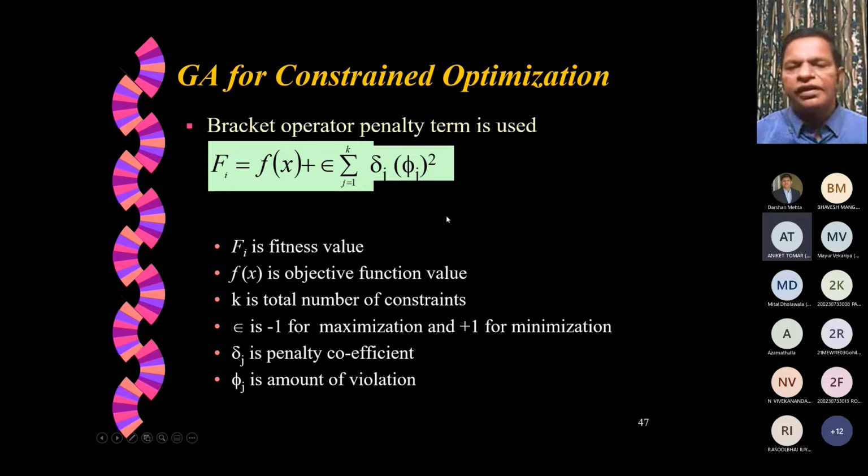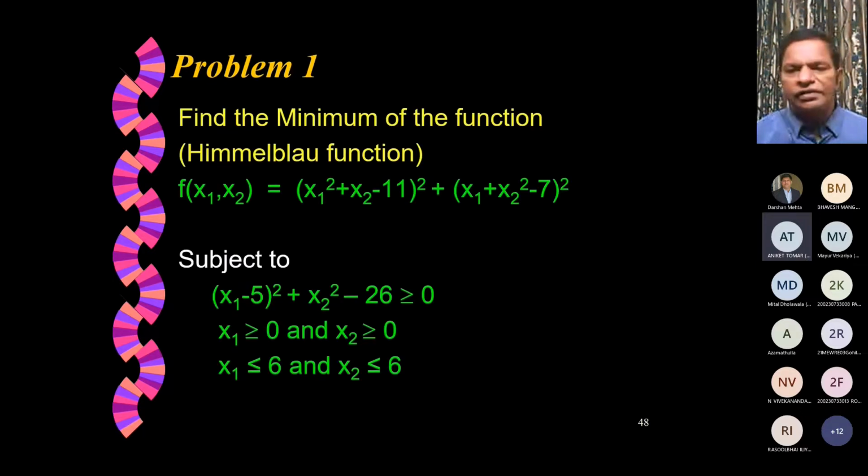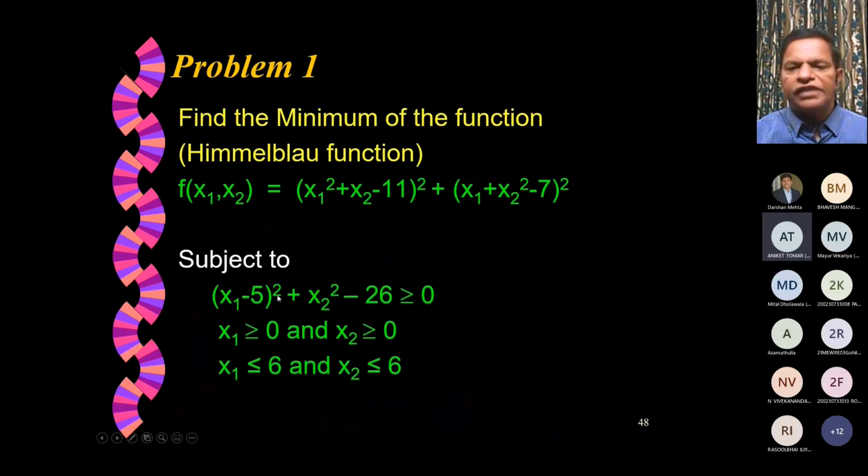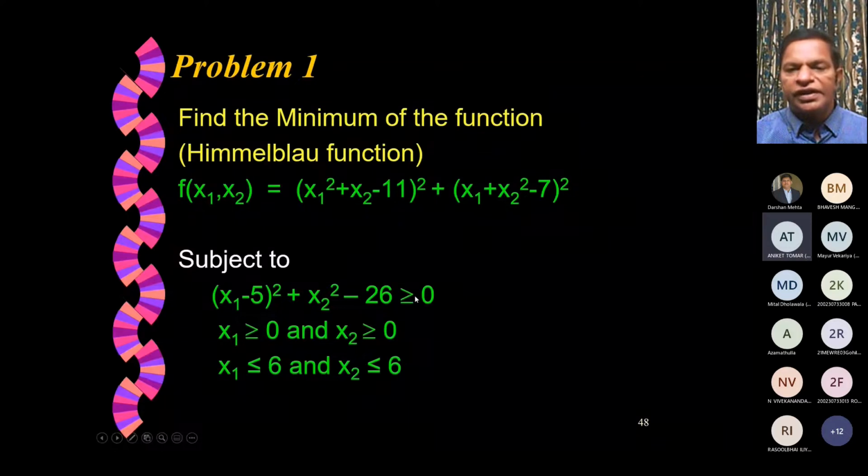So that's a very interesting concept that can be used for constrained optimization of a nonlinear objective function using genetic algorithms. It is almost an analogy. If you try to look at a graphical analogy, let us take the same function, Himmelblau function, which had x1 and x2, but now it has one constraint: (x1 minus 5) whole square plus x2 square minus 26 should be greater than or equal to 0. Only those values of x1 and x2 which will satisfy this constraint should be considered. Other combinations of x1 and x2 should not be considered.